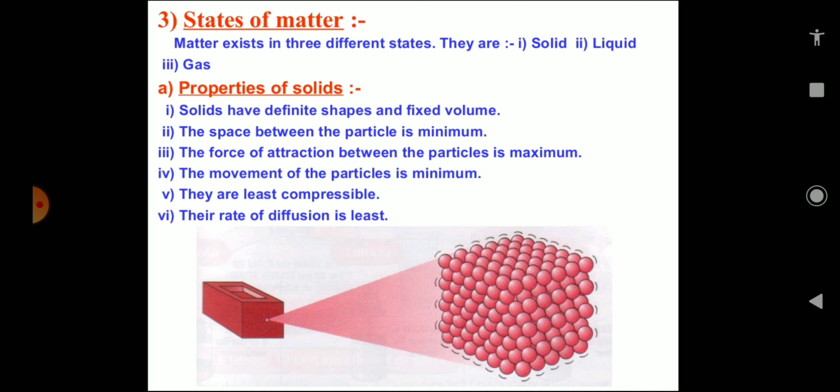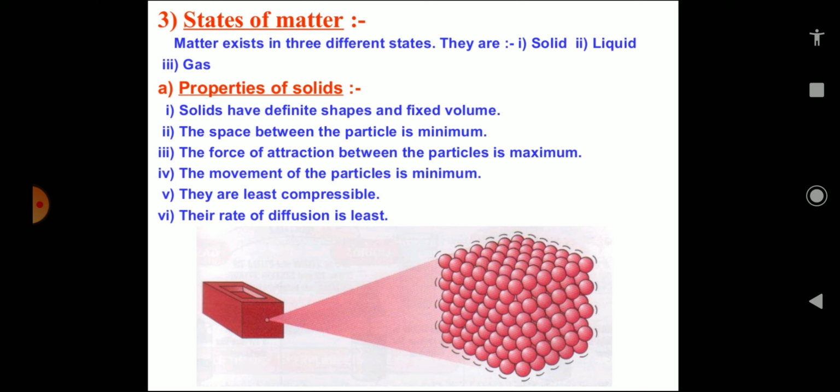Now, today in this class, we will understand about the states of matter. We have seen that based on the physical nature, the matter can be classified into solid, liquid and gas. So the form in which the matter, the anything exists, that is called its state.